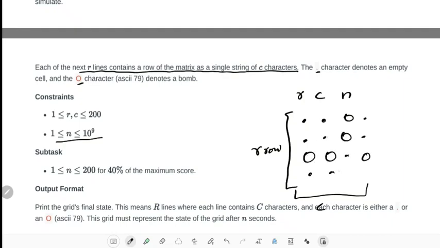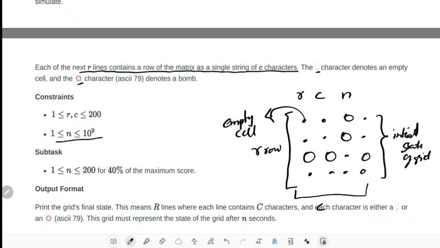This is the initial state of the grid. And dot represents an empty cell, and O, this is big O, ASCII 79 is big O. So big O represents a bomb.